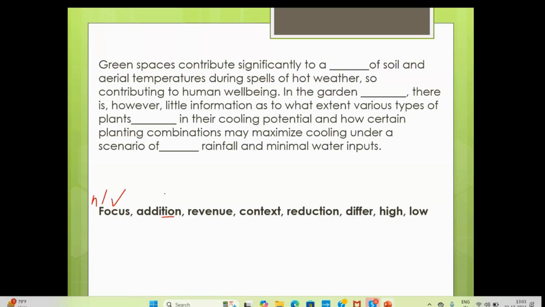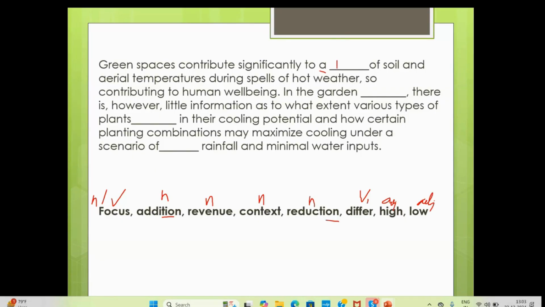Addition, TION, is always a noun. The revenue of the company, the revenue, noun. The context, noun. In this context, in that context. Reduction, TION, any word that ends with TION is a noun. You can differ, V1. High and low are adjectives. High blood pressure, low blood pressure. I'm not getting any other words, so yes.